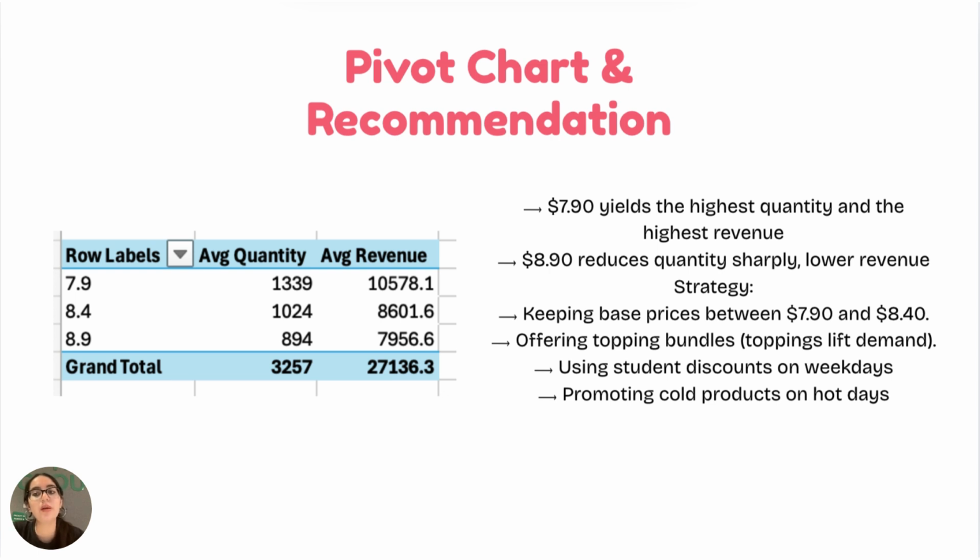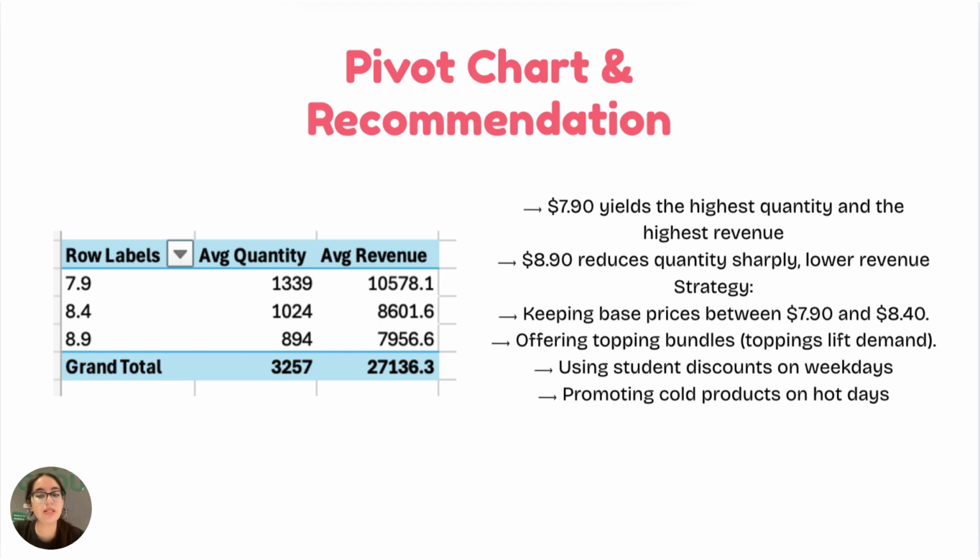The pivot chart compares average quantity and revenue at each price point. So the results show that the $7.90 price produces both the highest quantity sold and also the highest revenue. At $8.40, revenue drops slightly, and at $8.90, both quantity and revenue fall sharply. This confirms that setting prices too high reduces revenue because demand is elastic.